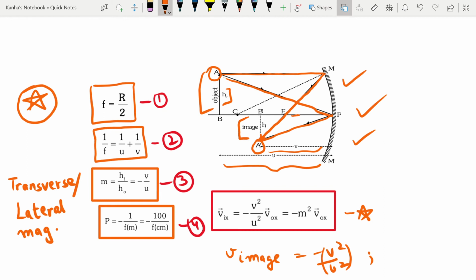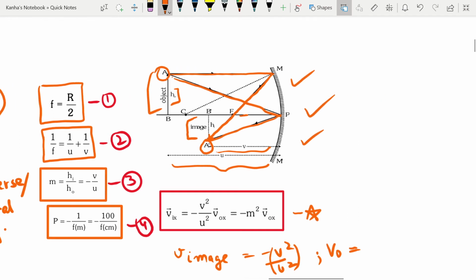And what is the velocity of object? Velocity of object is equal to minus v square by u square into velocity of object.